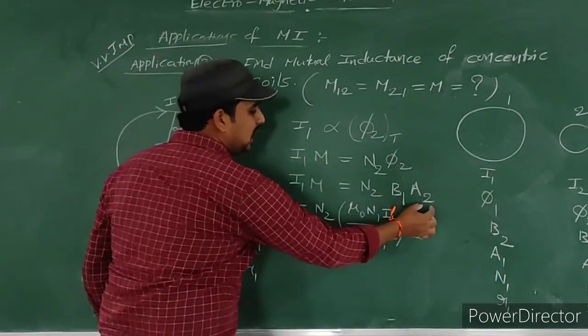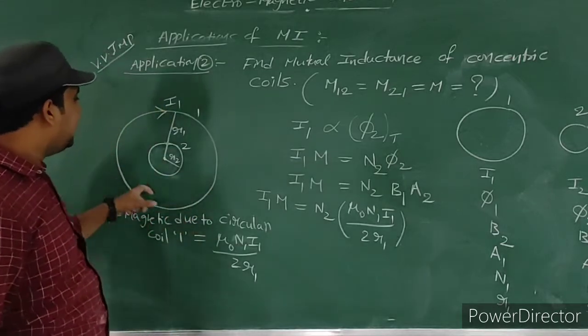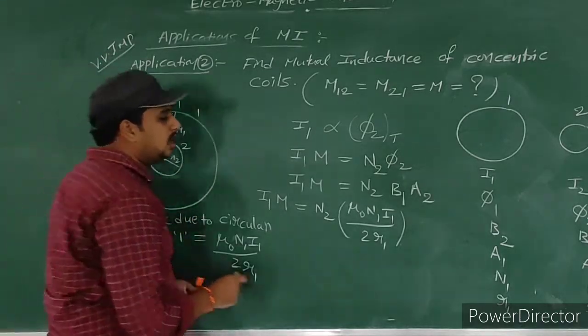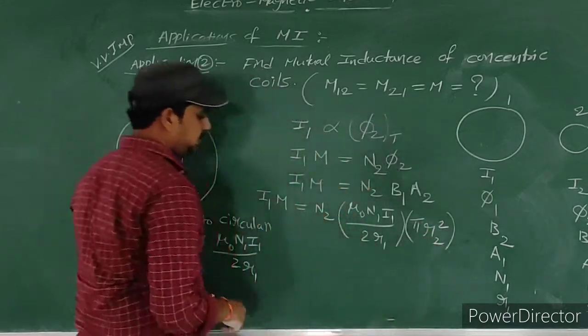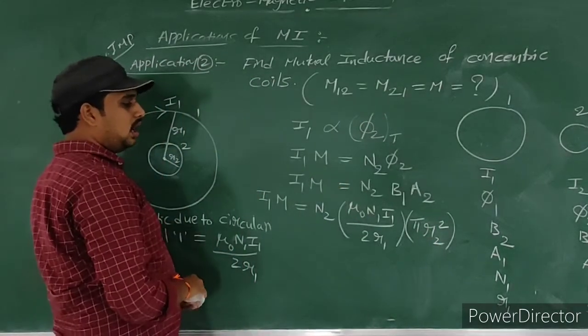Now what is the A2 value? Here A2 is the area of circle 2. Area of circle 2 is pi R2 square. Am I right? So now observe carefully.